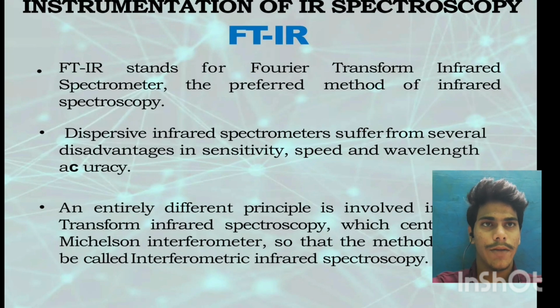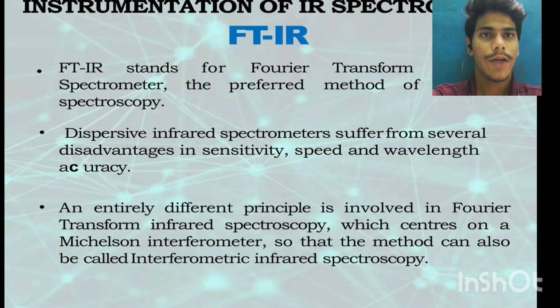FTIR stands for Fourier transform infrared spectrometer, the preferred method of infrared spectroscopy. Dispersive infrared spectrometers suffer from several disadvantages in sensitivity, speed, and wavelength accuracy.